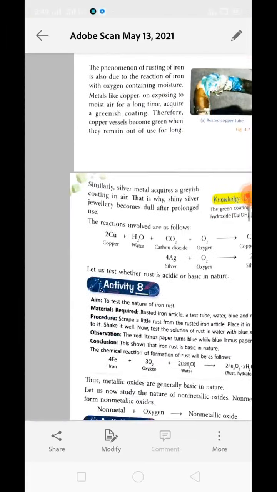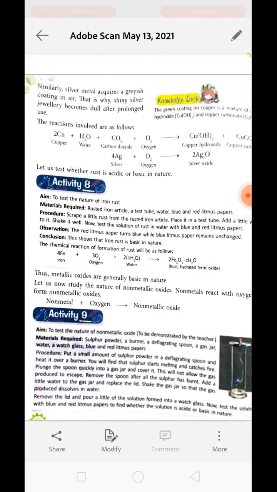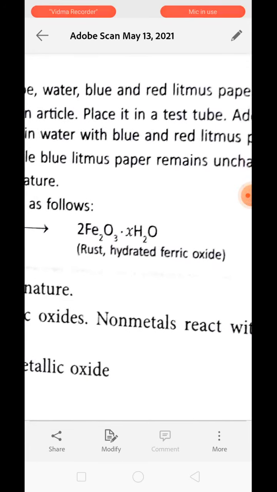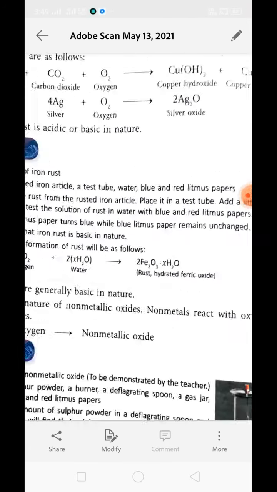Now class, over here we have Activity number 8 to test the nature of rust of iron. Iron is a metal. Rusting of iron is oxidation of iron, meaning iron becomes hydrated ferric oxide. Understand?